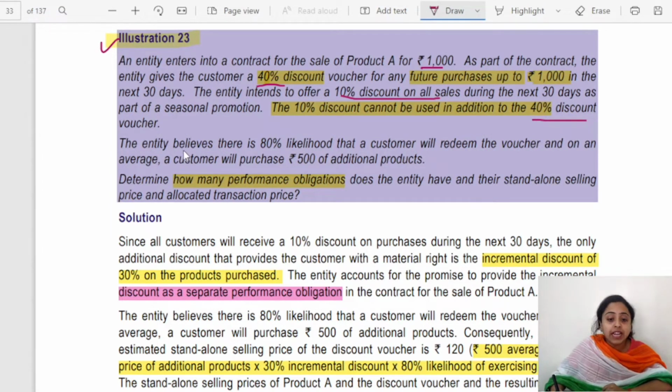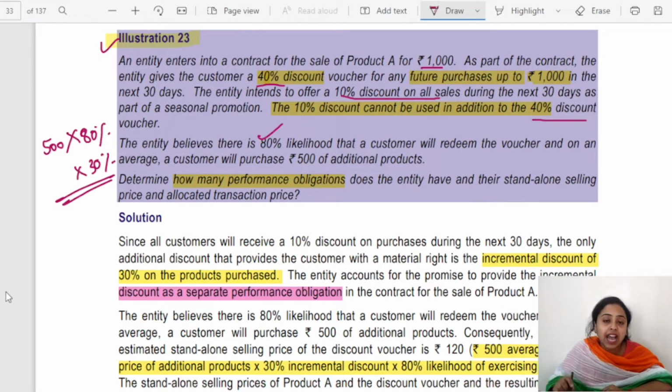The entity believes that there is an 80% likelihood that a customer will redeem the voucher, and on average a customer will purchase rupees 500 of additional product. So rupees 500 into 80%, as there are high chances that only 80% will redeem, and into 30%. Why 30%? Because 30% is the actual discount being given. So 500 into 30% into 80%.